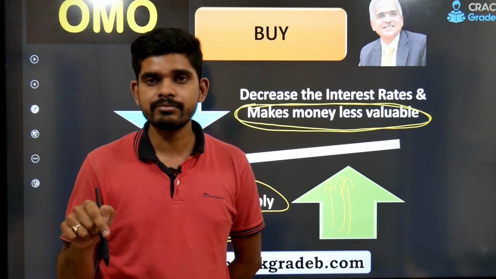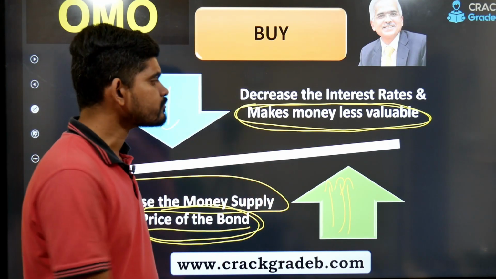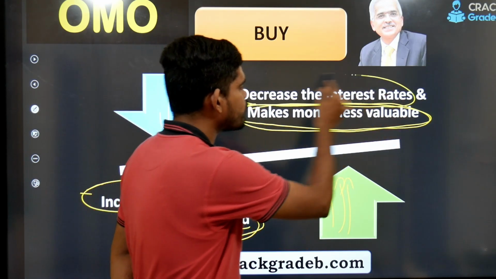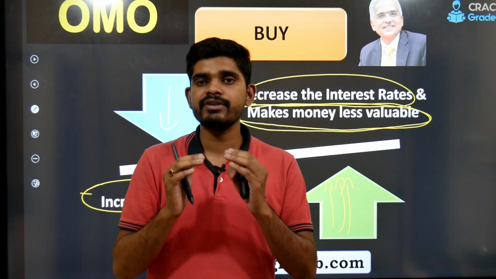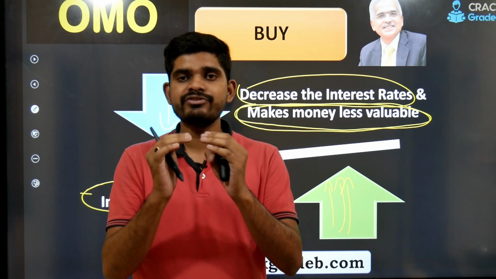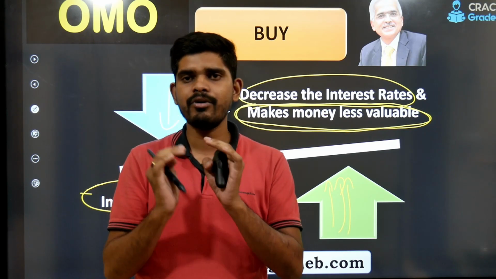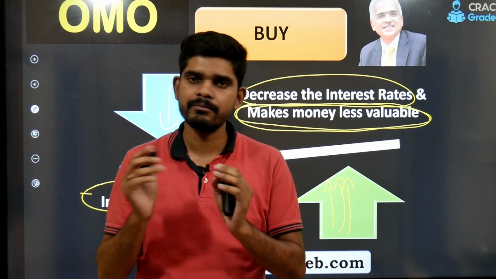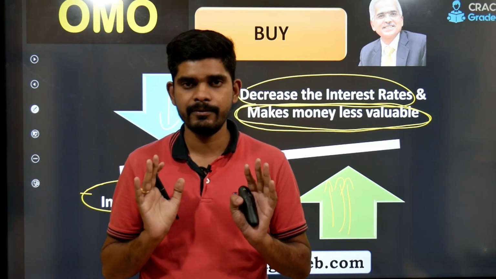The yield will come down, and the moment the yield starts to come down, the interest rate in the economy also comes down, because the interest rate and the bond yield try to match each other, so they always align with each other. With some variation of a few points, using market forces, they align with each other, right?